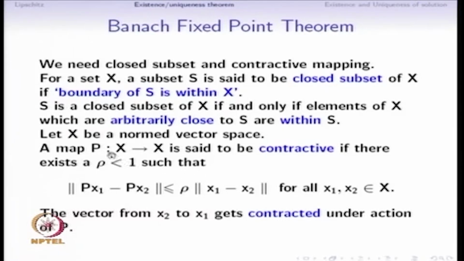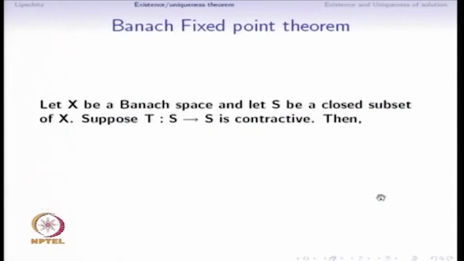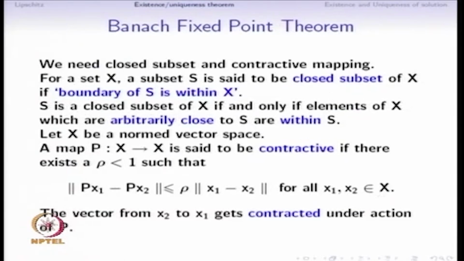We say this map is contractive if there exists such a number rho such that this inequality is satisfied for all x1 and x2 in X. The number rho should not have to be modified depending on which x1 and x2 we take in X.